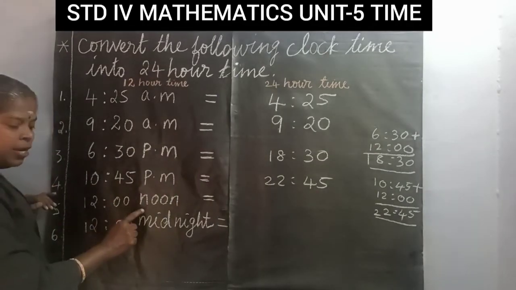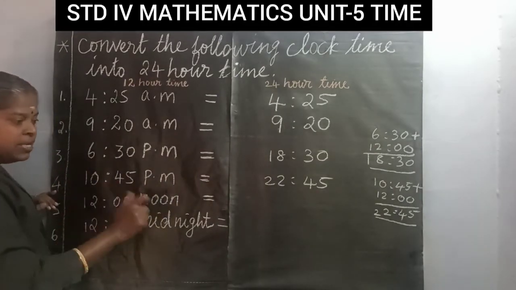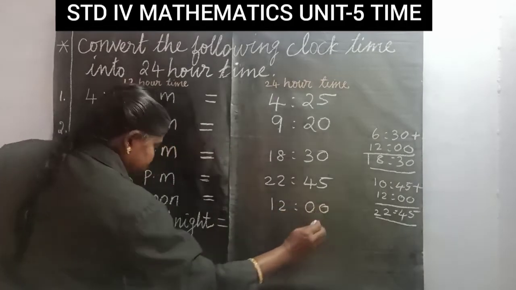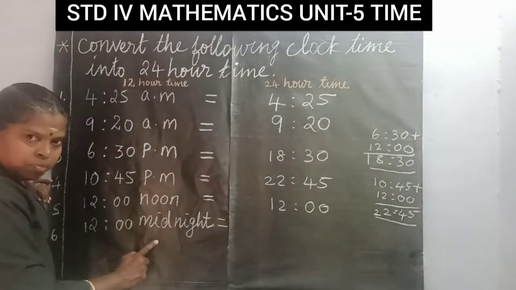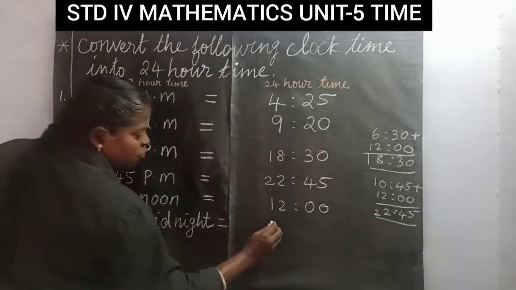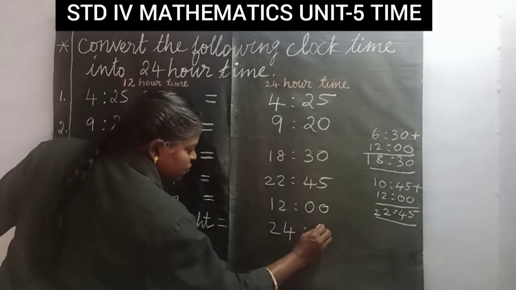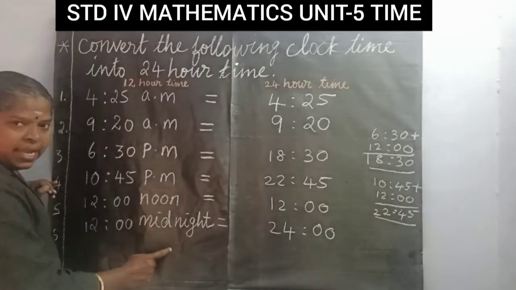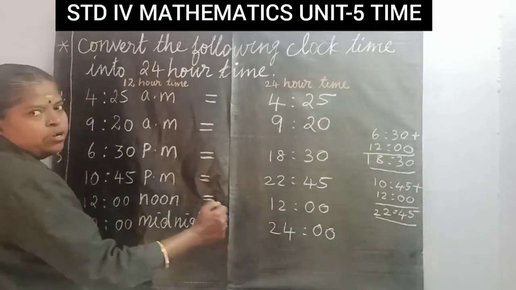Next, 12 noon means we have to write the time as it is. 12 midnight means we have to add 12 hours. 12 plus 12 is 24. So 12 noon means 12. 12 midnight means 12 plus 12 is 24.